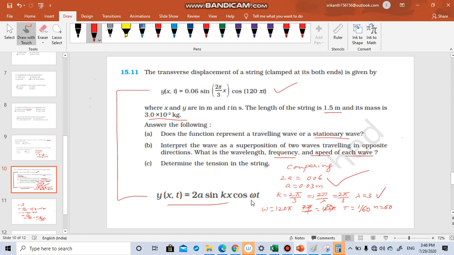Here there should be omega t, but there is 120 pi t. So omega is equal to 120 pi. What is omega? It is 2 pi by T. It is not written here. 2 pi by T is equal to 120 pi. So T is 1 by 60. Frequency is 1 by T. So it is 60.